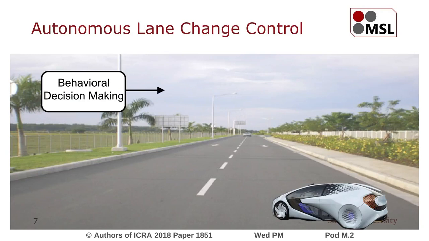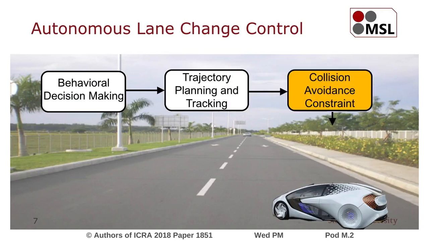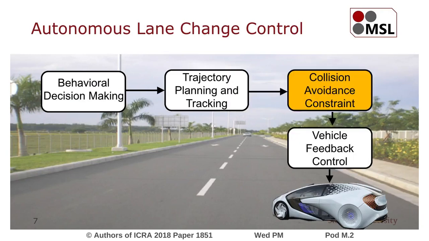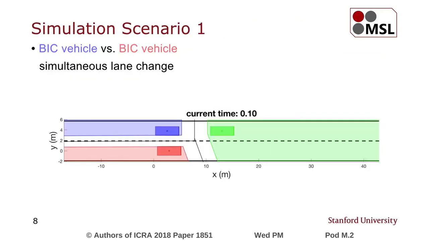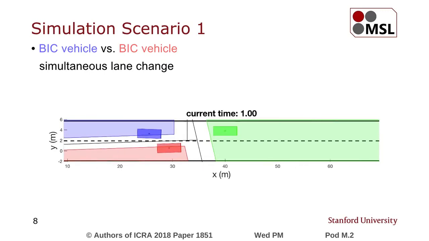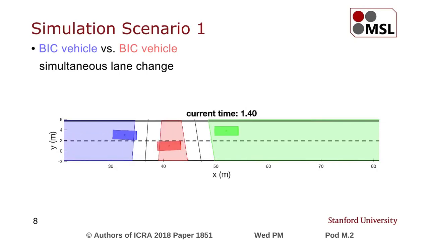To demonstrate our algorithm, we use BIC as one layer in an autonomous lane change control. If the desired control input doesn't satisfy BIC constraints, we choose one control input closest to the desired one. In the first simulation, the blue and red vehicles want to swap lanes and are both using the proposed controllers. They successfully avoid a collision and proceed to lane change maneuvers.